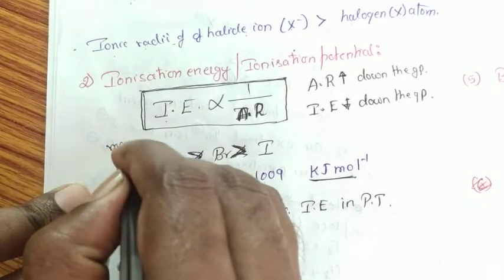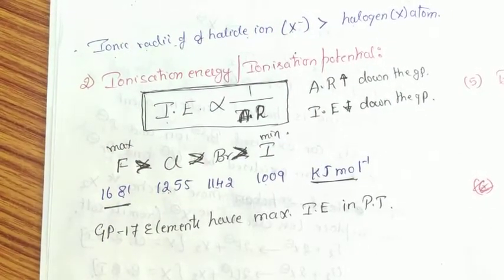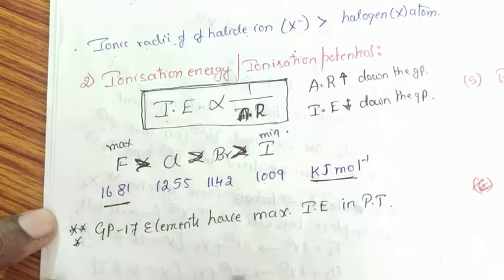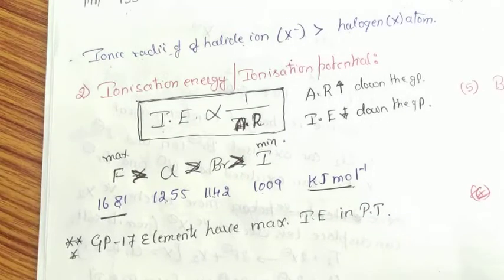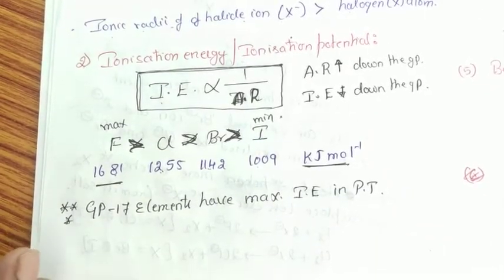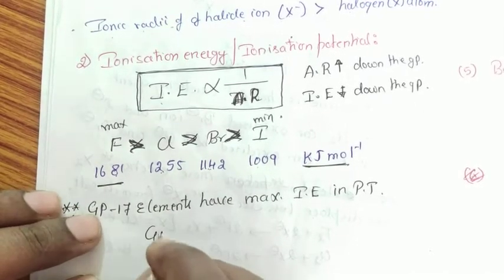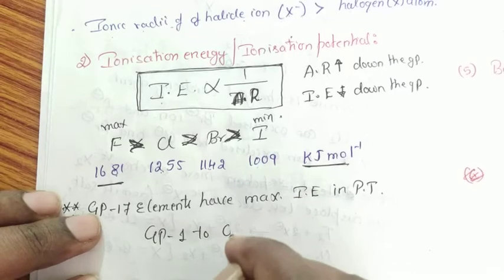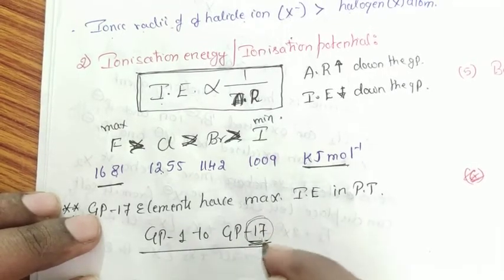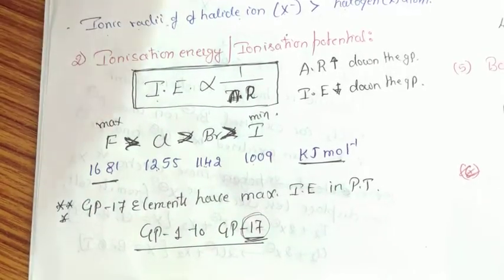Therefore, fluorine possesses maximum ionization energy. Iodine possesses minimum ionization energy. So we can give a statement like this: group 17 elements possess maximum ionization energy when compared to any other elements present from group 1 to group 17. Means all the group 17 elements possess minimum atomic radius and maximum ionization energy.